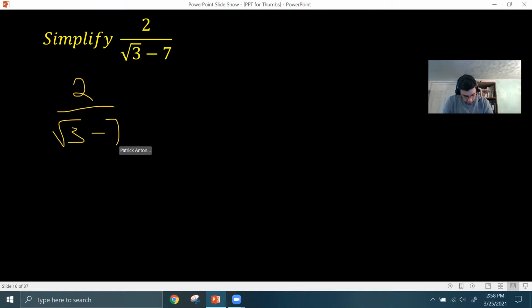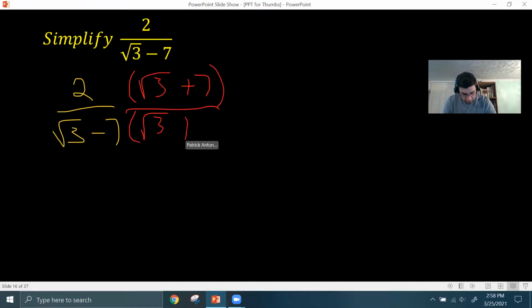Okay, and now the conjugate, all you do is take the two terms, the square root of 3 and 7, and change the sign in between. So I would multiply by square root of 3 plus 7 over square root of 3 plus 7. Notice again, square root of 3 plus 7 over itself is essentially equal to 1. So we're multiplying by something equal to 1, so we're not changing the value, we're just rewriting it.